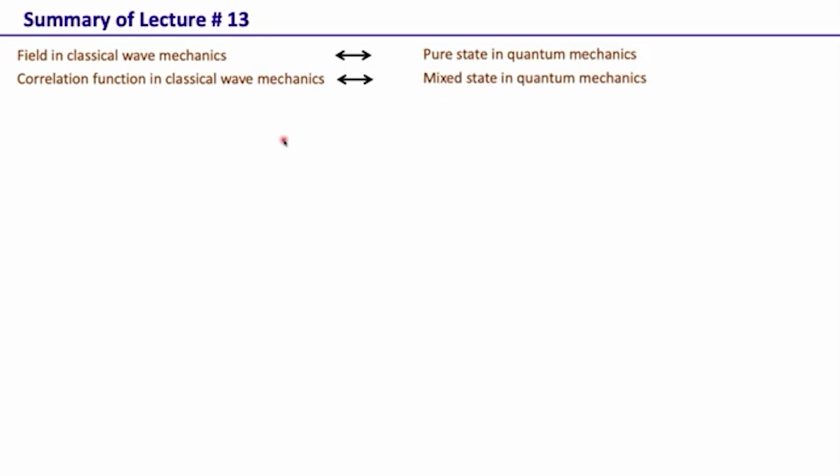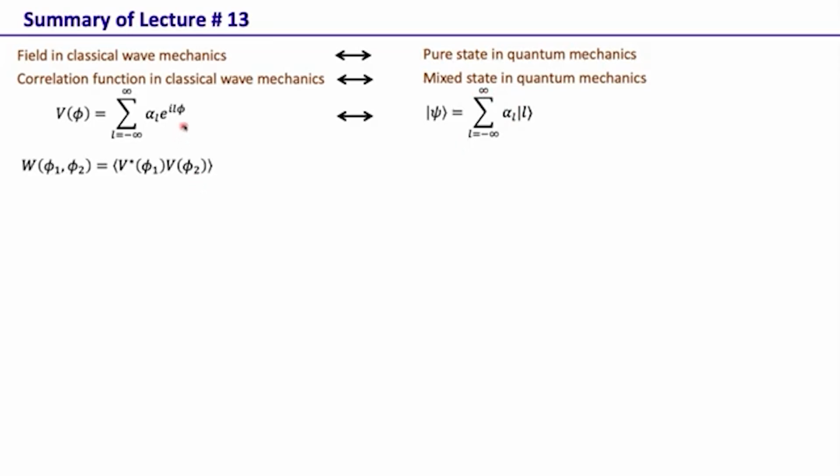If you take the example of this orbital angular momentum state, then we write a field in the angle basis in terms of the fields in the orbital angular momentum basis, and that's the representation, where this represents a coherent sum if there is no randomness in the field. Similarly, in quantum mechanics, we can write a state in terms of this ket vector, which is in terms of the orbital angular momentum ket vectors, and this again represents a coherent sum. But if there is randomness in the system, then this becomes just a symbolic representation. And then one essentially works with the correlation function.